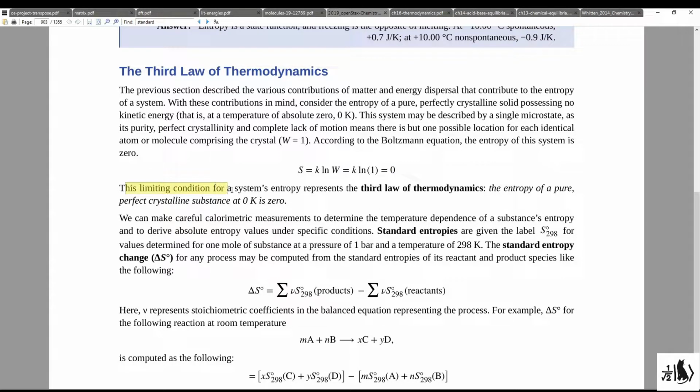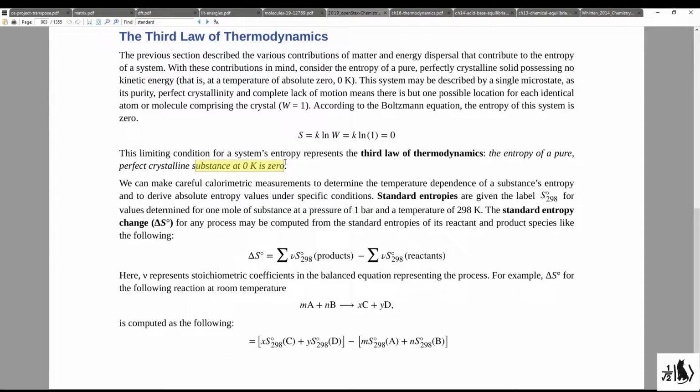This limiting condition for a system's entropy represents the third law of thermodynamics. The entropy of a pure, perfect crystalline substance at 0 K is 0. And you can't ever have negative entropy, but this gives us a nice little benchmark baseline for entropy for a system. We can make careful calorimetric.